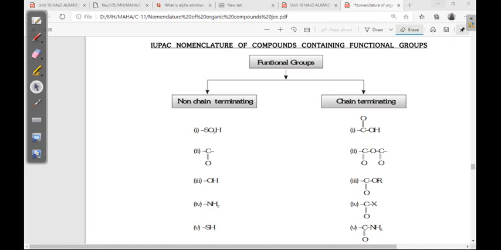Nomenclature of organic compounds. IUPAC nomenclature of organic compounds containing functional groups.